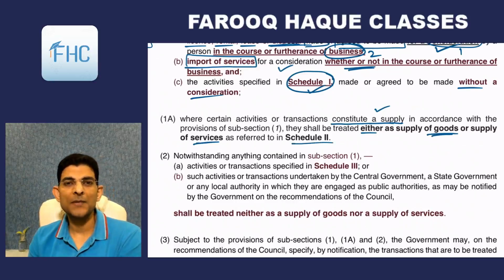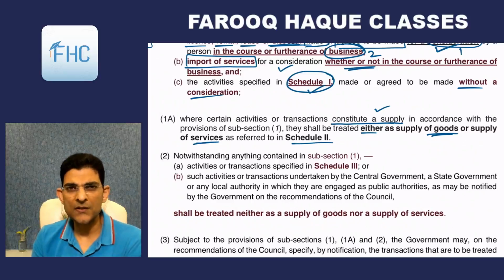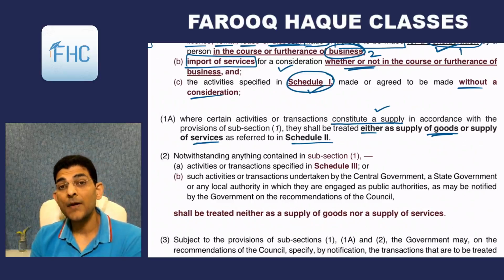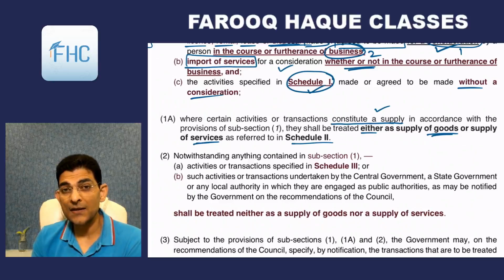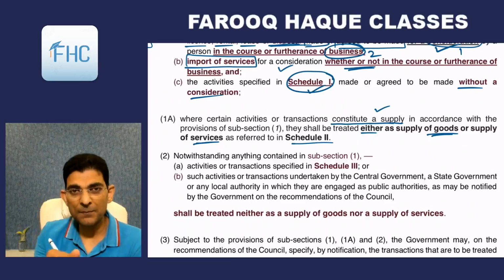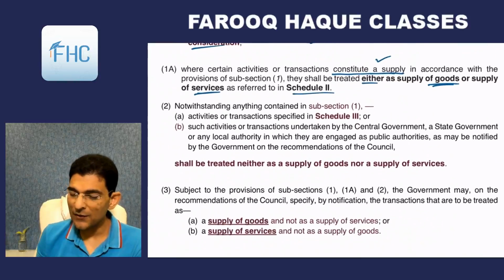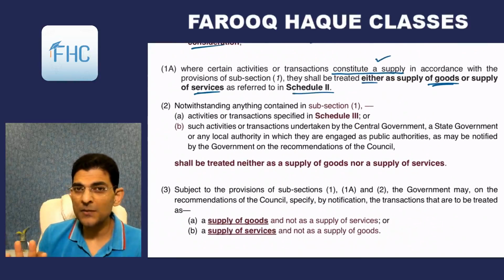So there will be a Schedule 2 also that we'll see in I think the next lecture or the next to next lecture, in which we'll see that if there is a supply, should it be called a supply of goods or should it be called a supply of service? There are certain gray areas which can be considered as goods or which can be considered as services. So government says, okay, we'll define them. In Schedule 2 we'll write them, and we'll write whether these are to be considered as goods or these are to be considered as service. Okay, so that we'll see. When we'll go to Schedule 2, I'll explain the logic behind it. Right now I am not explaining the logic.